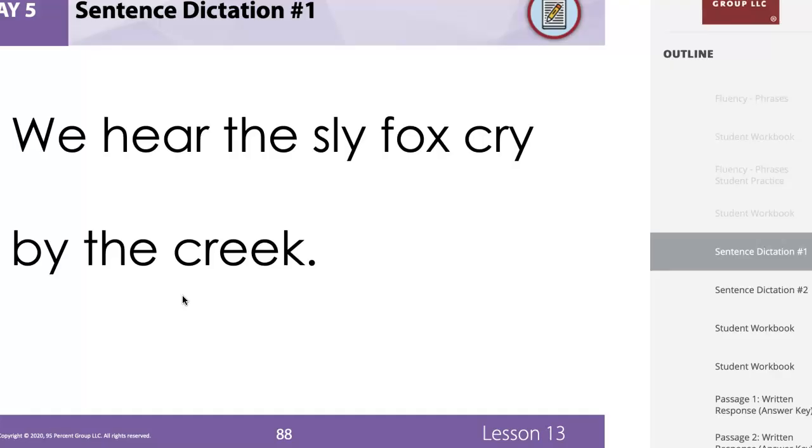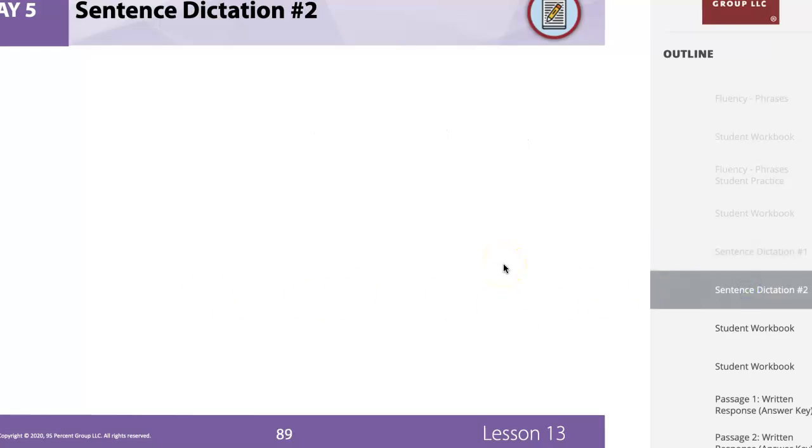Check your paper with my board. If you have anything that needs fixing, please fix it now. You can pause here, give them a second to get this copied down and fixed before we go to the next. All right, for our next sentence, same deal. I'm going to read it 3 times and 3 times only. Make sure you have your capital letter and your punctuation mark. Here we go.